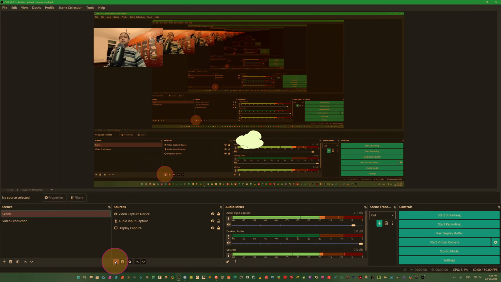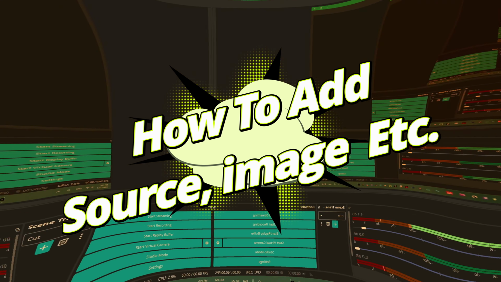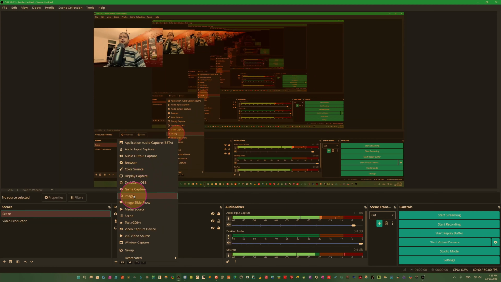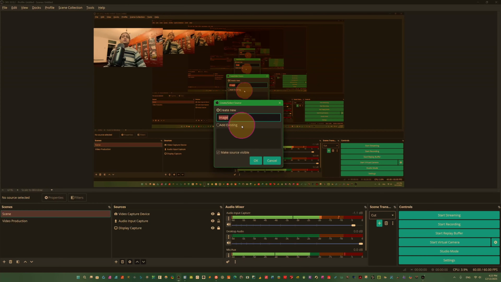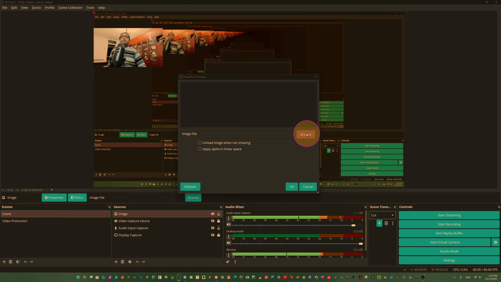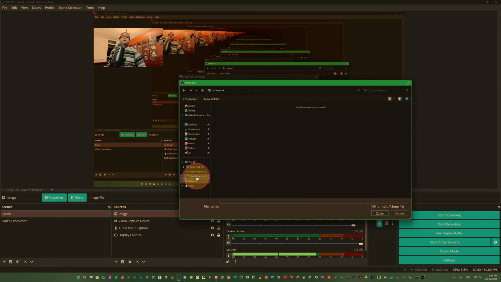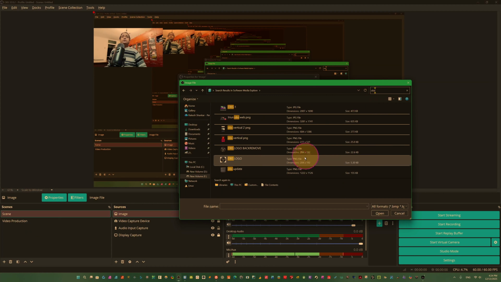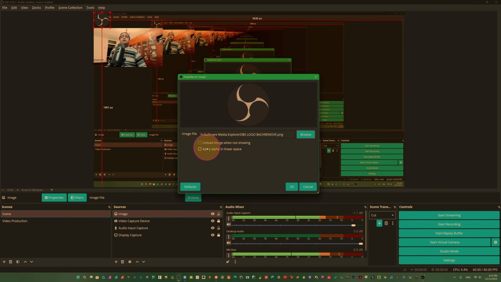Now we can add here any source, for example any logo you can add. I come here and image, you see here image, you can add image. I just put it on image. Now we come here, image file, we have to browse here, come to our computer here, open here. Now we have OBS. For example, I want to use OBS. You see we have this OBS. Okay, we just click here. Now we can add, apply alpha in linear space, upload image when showing. We will not touch this. Okay, we just close here.